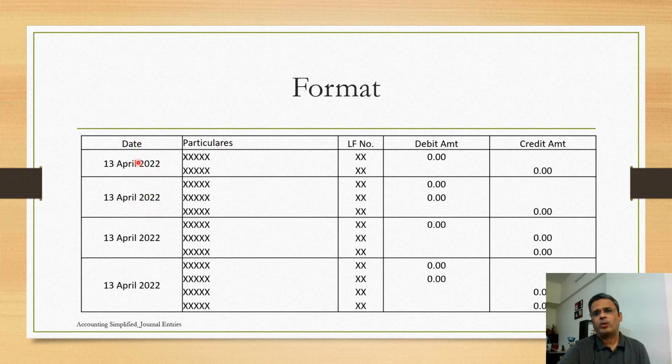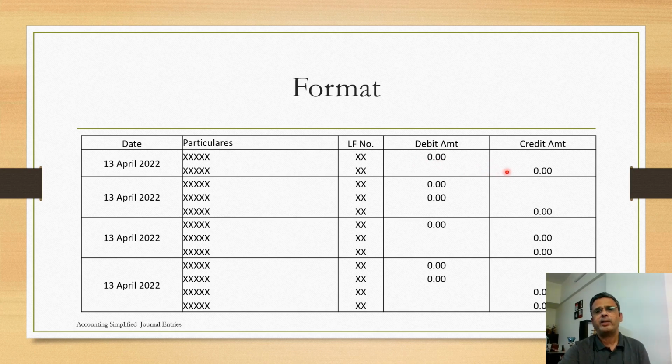First is date, as to on which day and which date the transaction took place. Particulars, that means what we are doing actually while passing the journal entry. Ledger folio number. This ledger folio number is nothing but the reference to transfer the posting from a general entry, rather a general journal, to a general ledger. This we will talk about in the coming videos, so let's not confuse at this point of time. And there will be a column for debit and there would be a column for credit.